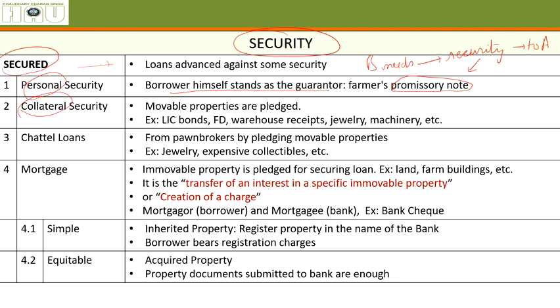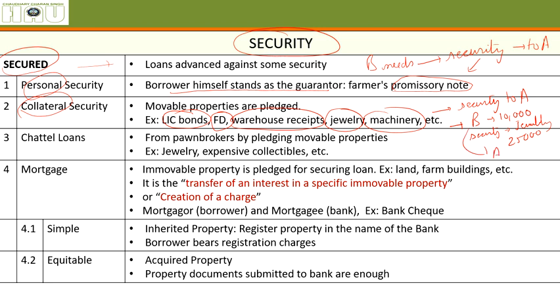Collateral security means B can give his LIC bonds, fixed deposit, warehouse receipts, his jewelry, or his machinery as security to A. Say B took a loan of rupees 10,000 and the security was jewelry worth 25,000 rupees.